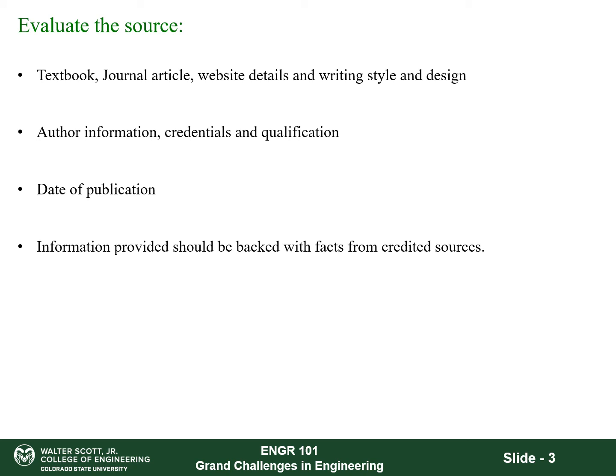The fourth important thing you want to see is that any information you find has been backed up from a credited source. An example of that is a sentence which says that 33% of the human population suffers from cardiovascular diseases. The problem with this sentence is, 33% of what population? Is it the global population or is it a country's population? And the second problem would be, where was this 33% number derived from? And that's when you cite the source where this number was actually calculated.